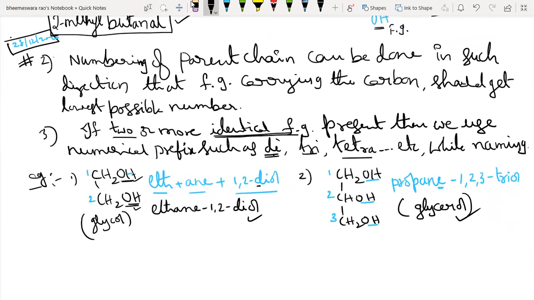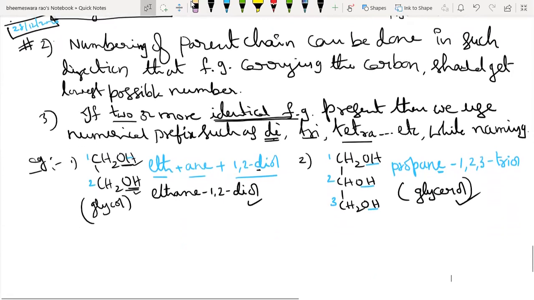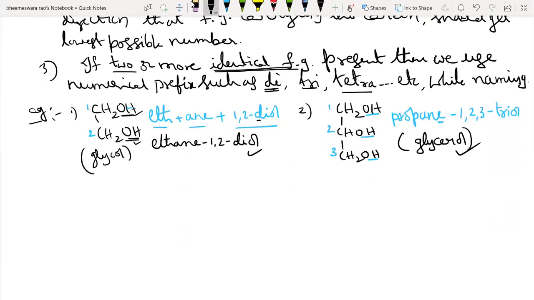Very good. So now, do you remember the functional group table, students? Functional group and secondary suffix.